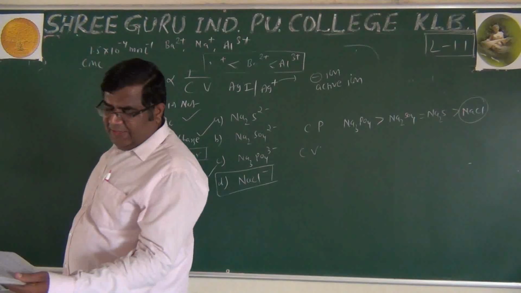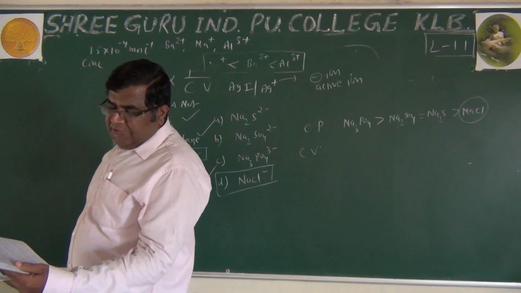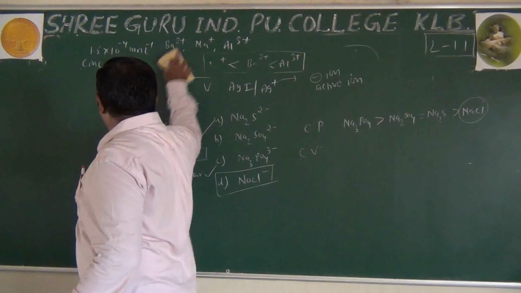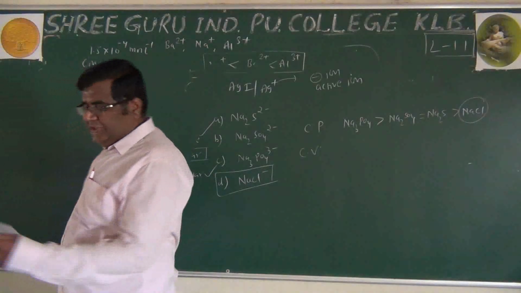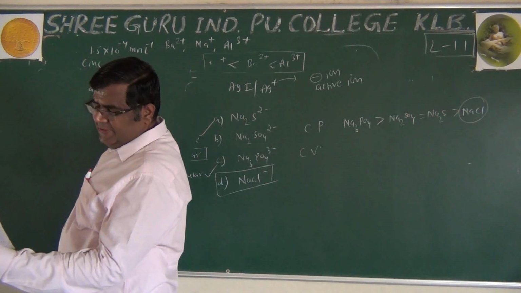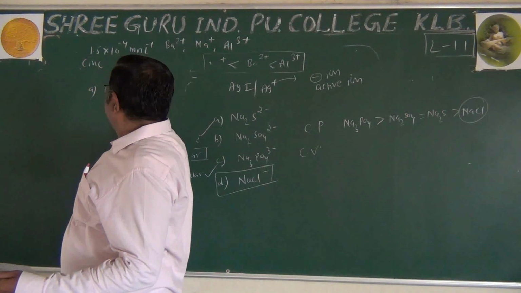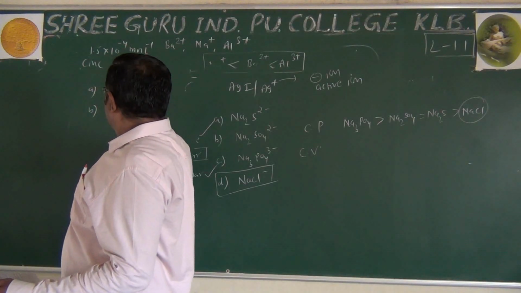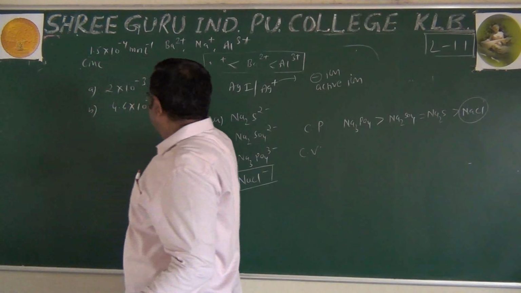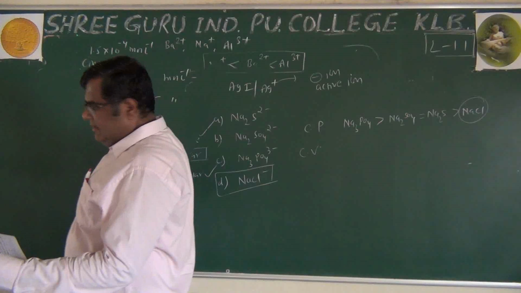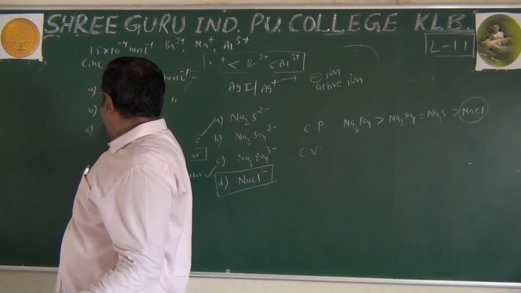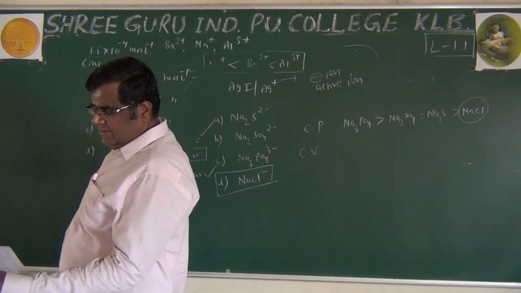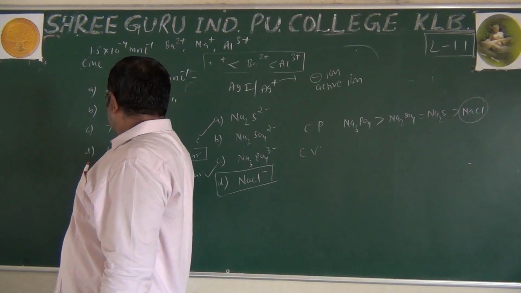CMC. They asked, micelle formation is possible only in which concentration. This is CMC, and in which concentration does micelle formation take place. A is 2 into 10 raised to minus 3. B is 4.6 into 10 raised to minus 5. Of course, all these are in mole per liter. And C is 7.5 into 10 raised to minus 5. And D is 1.1 into 10 raised to minus 4.